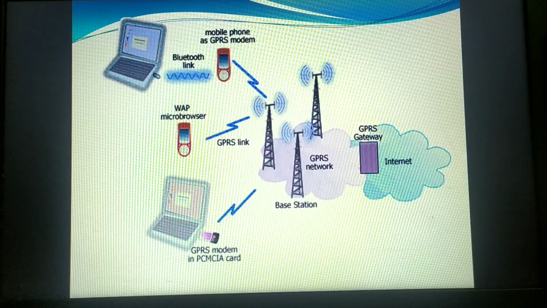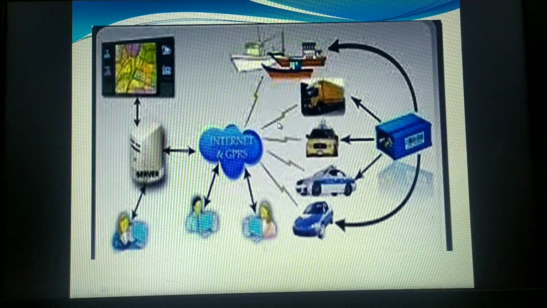It charges only for browsing, surfing, downloading and uploading. If you are just connected to the internet, you will not be charged. That is why GPRS has become most popular. Here you can also see the internet and GPRS, and all of these devices or users are making use of GPRS, and only then are they able to connect to the internet.